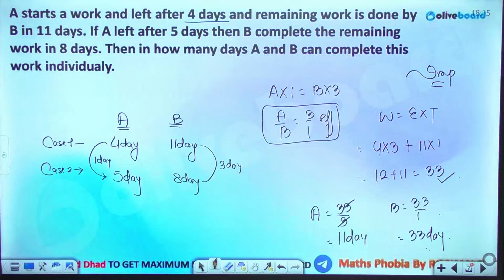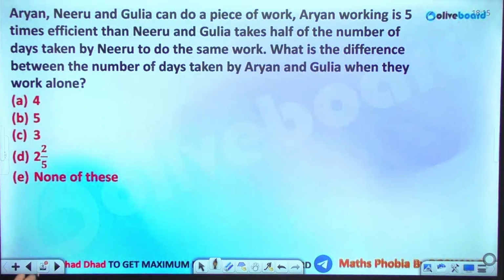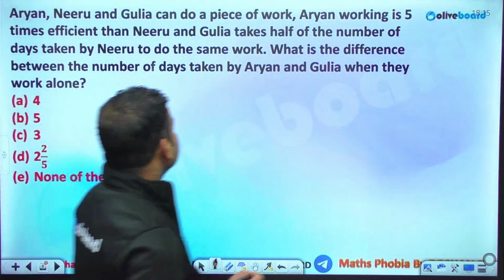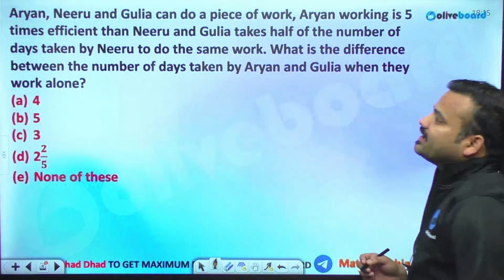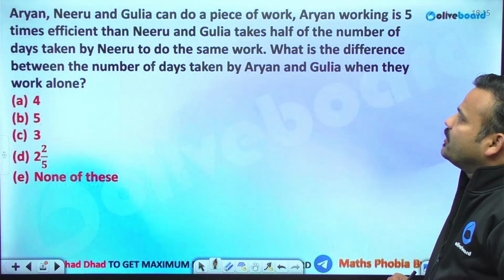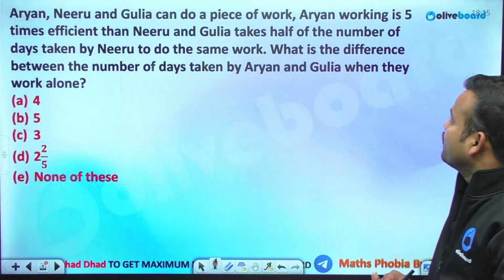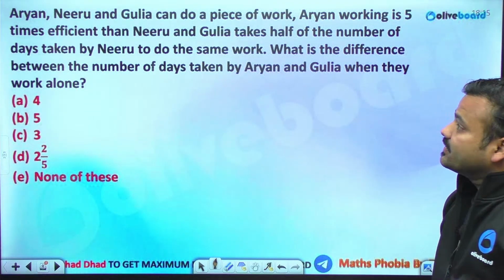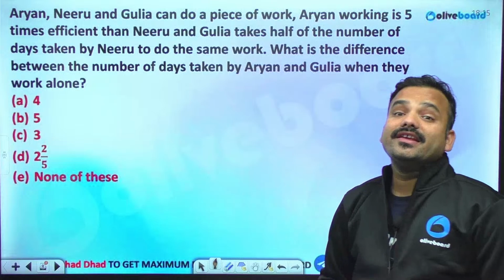Okay. Next question. Varieties of questions are there. So this is the first question in which we are having options. Okay, so we have Aryan, Neeru and Gulia. Aryan, Neeru and Gulia can do a piece of work. Aryan working is 5 times as efficient as Neeru.